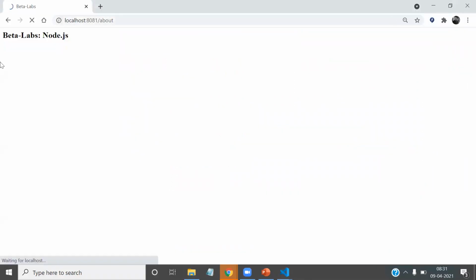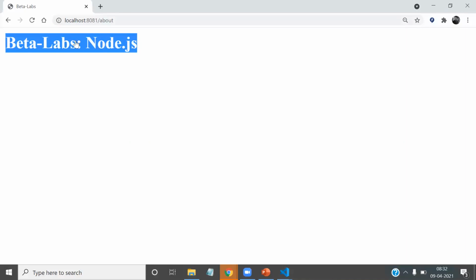I'm going there and pressing enter. See, Beta Labs Node.js. So we are getting the response back from the server. Because the server is already running on 8081, whatever request we send to the server, the server always returns data in the form of a response back to the client.